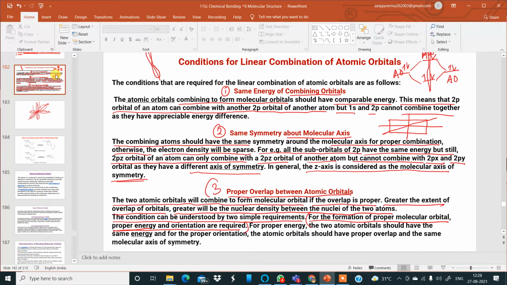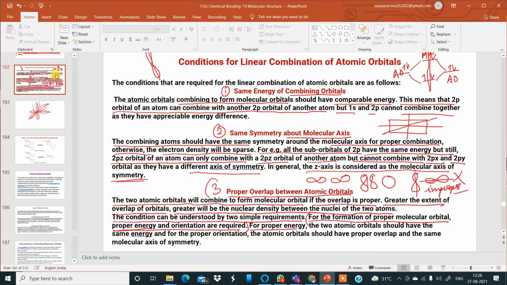Like if you want to overlap something like this, say there is a p y and this is p z, so this overlap is different. No, this is not proper. This is improper overlap. Improper overlap, so this is not permissible. If the overlap is happening, then it has to happen either this way or this way, head on. That is only possible.